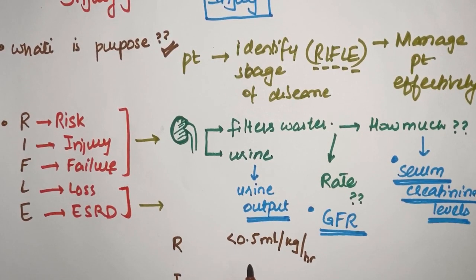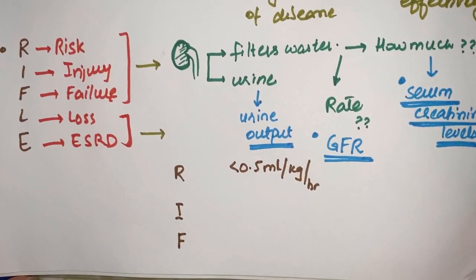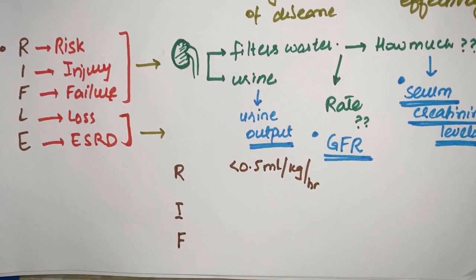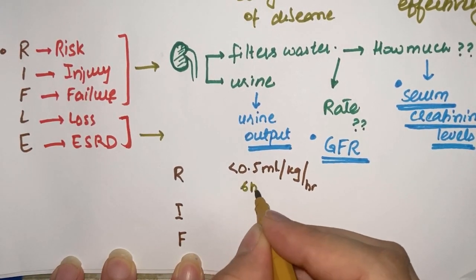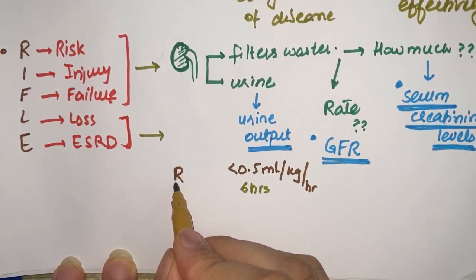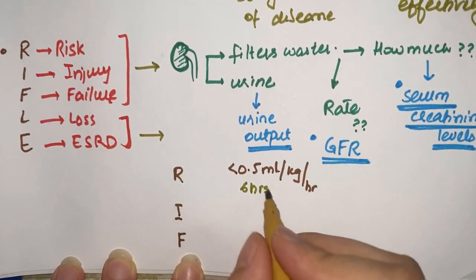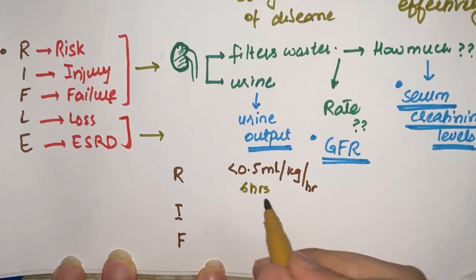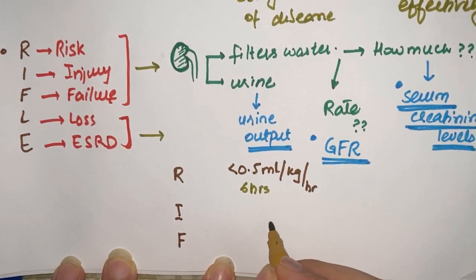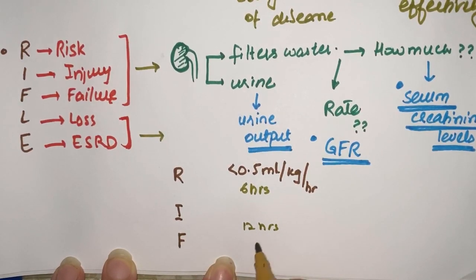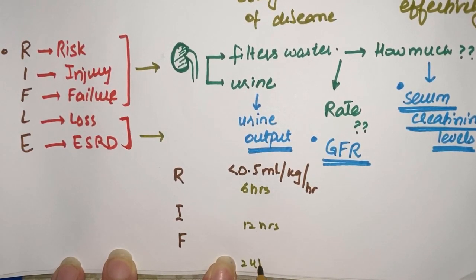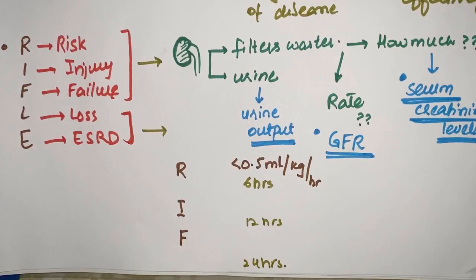Now if this less than 0.5 milliliter per kg per hour urine output is for 6 hours, then it is risk, the patient is at risk. If this much urine or less is for double it, 12 hours, then it's injury, and again double it, if it is for 24 hours, then it's failure.